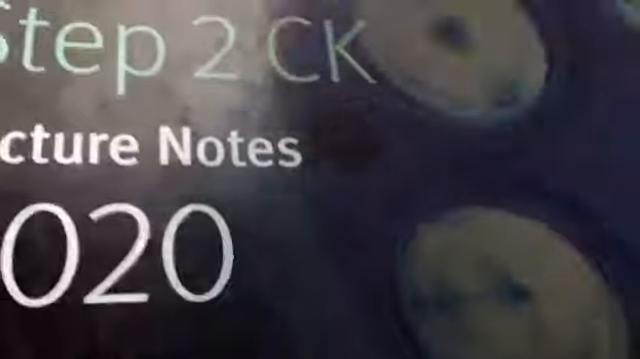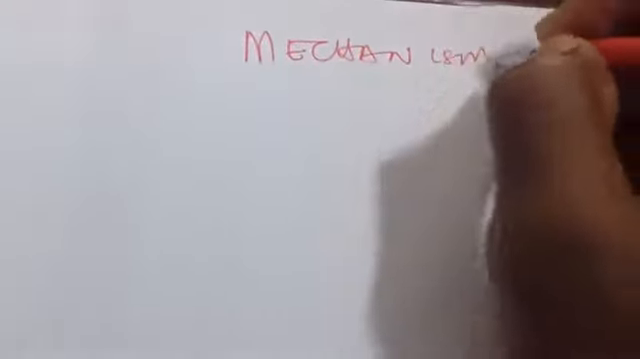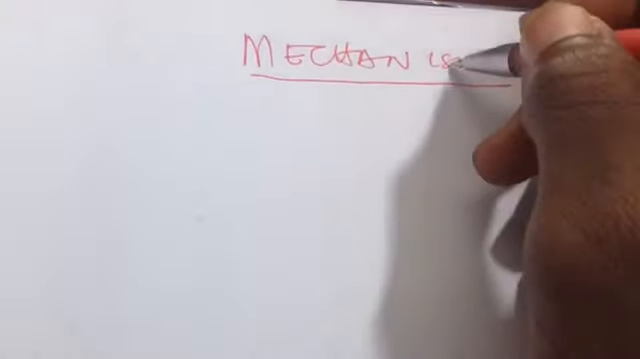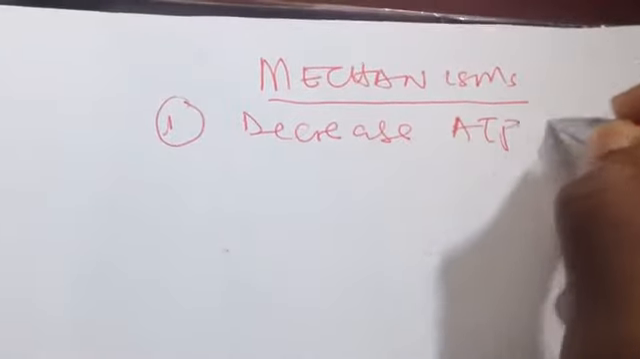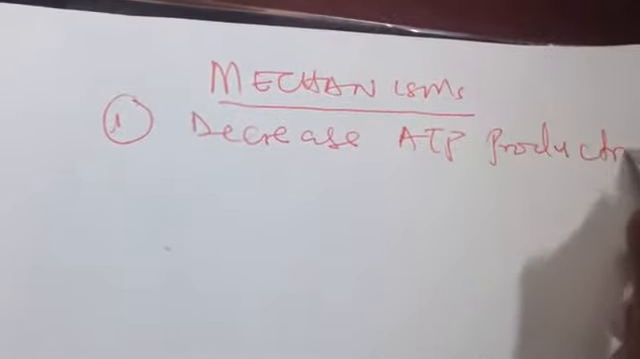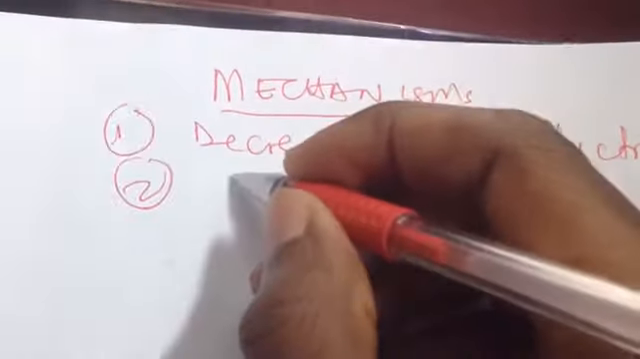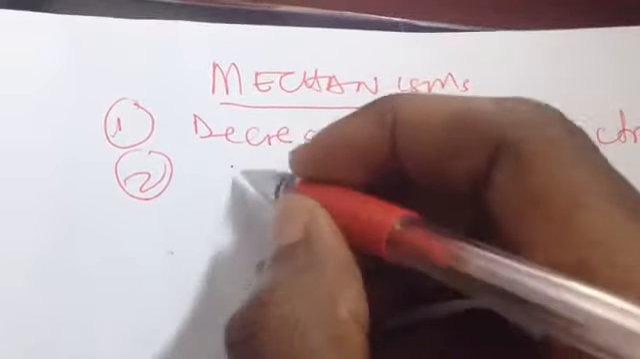So now we are going to see the mechanism, that is, how these causes can lead to injury. That is the mechanism of cell injury. All the causes that we have listed above can cause cell injury either by a decrease in ATP production, or by disturbing the membrane, that is damaging the membrane.